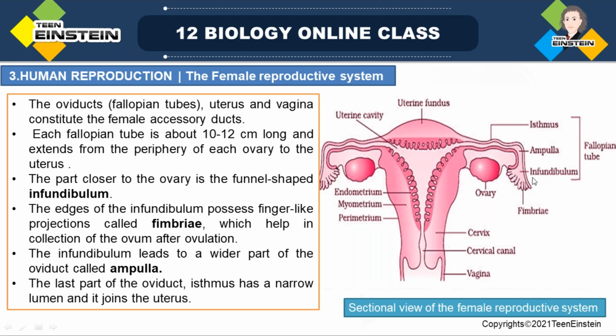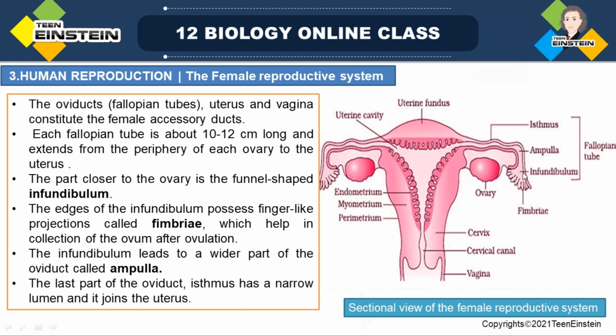So first, near to the ovary, you can see finger-like projections of the infundibulum called fimbriae. Don't get confused. This is the infundibulum, the starting part, and the projections are called fimbriae. Next, this leads to the ampulla, which is a wider part of the oviduct. Here, this is the ampulla.